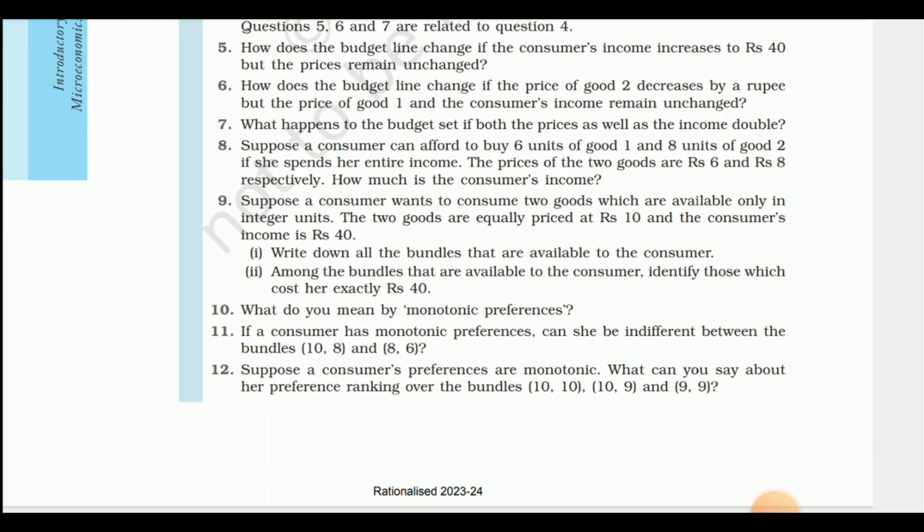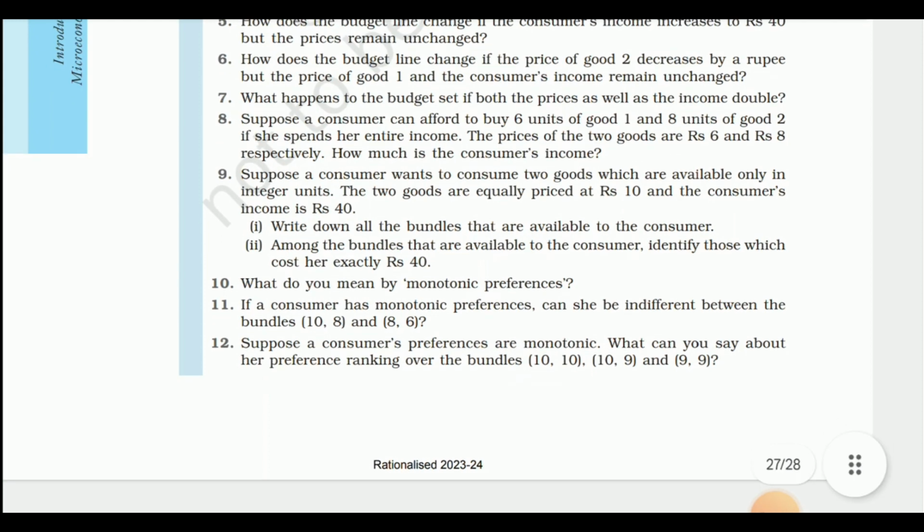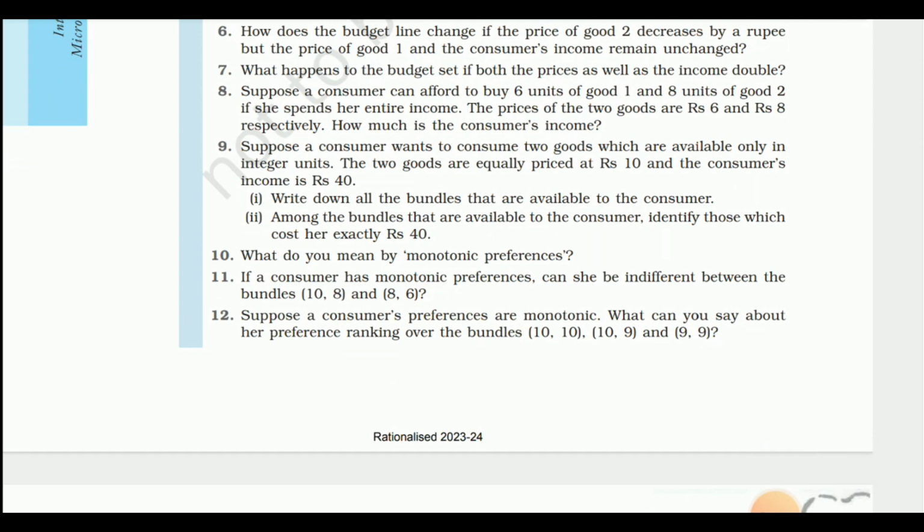8th question: suppose a consumer can afford to buy 6 units of good 1 and 8 units of good 2 if she spends her entire income. The prices of the two goods are rupees 6 and rupees 8 respectively. How much is the consumer's income? You can solve it. Suppose a consumer wants to consume two goods which are available only in integer units. The two goods are equally priced at rupees 10 and the consumer's income is rupees 40. Write down all the bundles that are available to the consumer. Among the bundles that are available to the consumer, identify those which cost her exactly rupees 40.